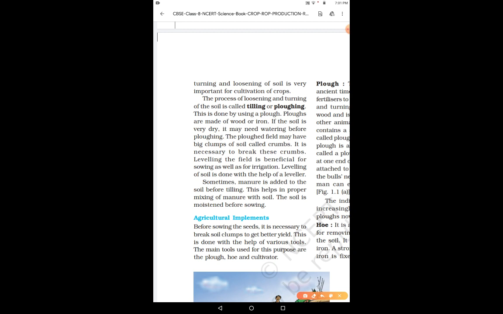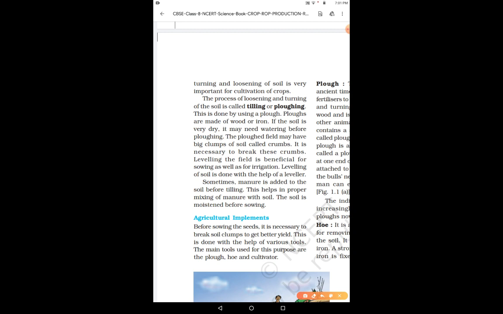Okay, and then when the dead plants die, so what happens when the dead plants die? These nutrients which are released, they are used by the new plants, right? And the last advantage is that the turning and the loosening helps the nutrient-rich layer to be brought to the top, right? So that they can support the plants for the growth, right? Because just a few centimeters of the soil helps the plant for the growth.